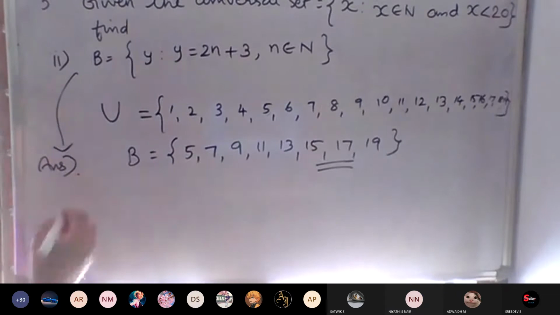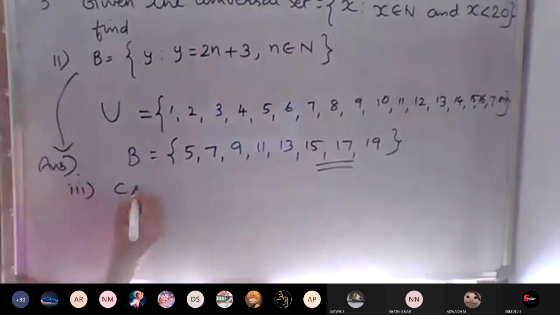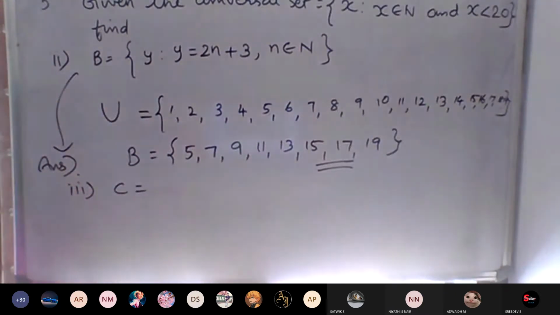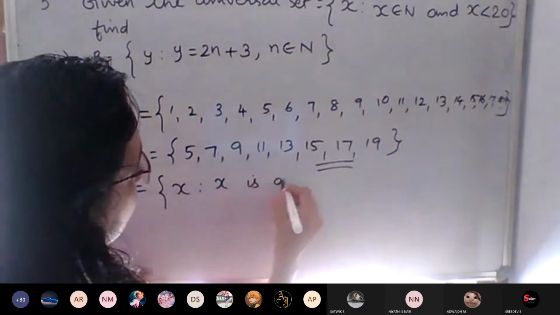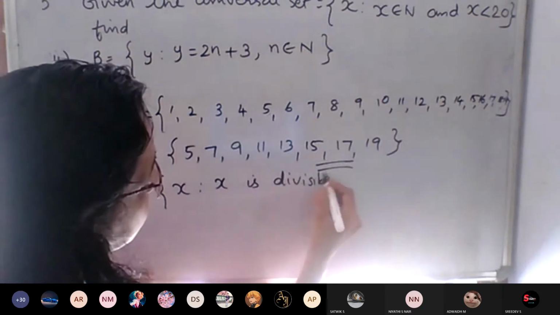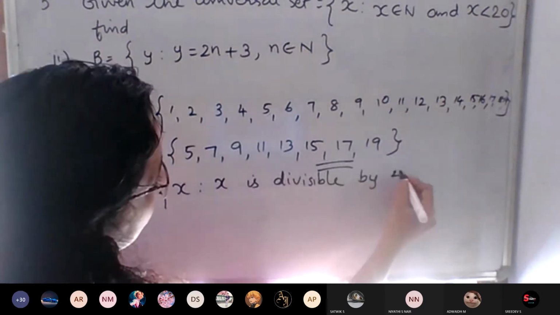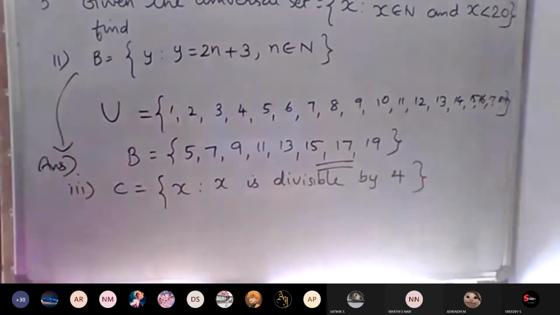Then next, question number 3. C is equal to the set of all x such that x is divisible by 4. X is divisible by 4. Think about the universal set.